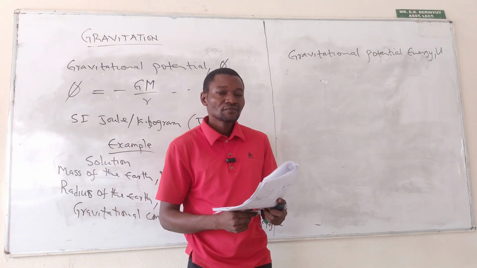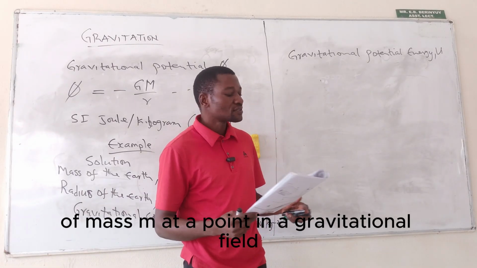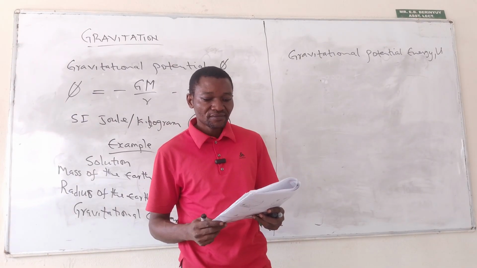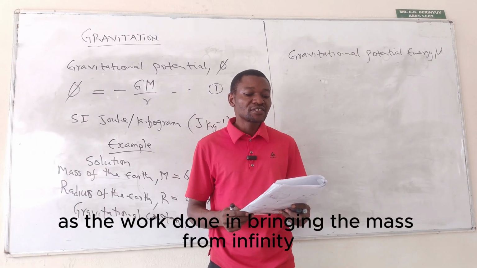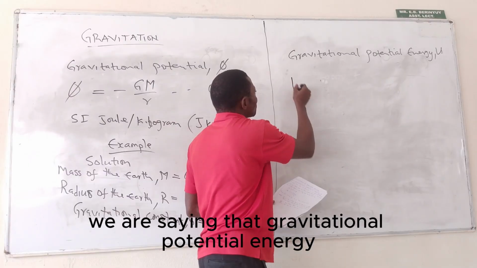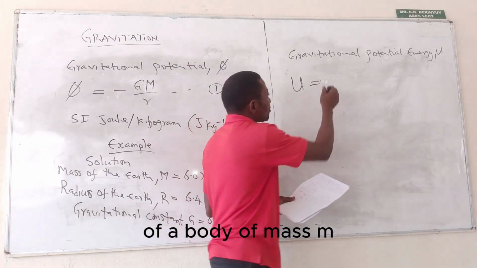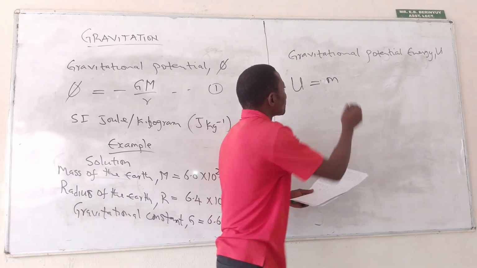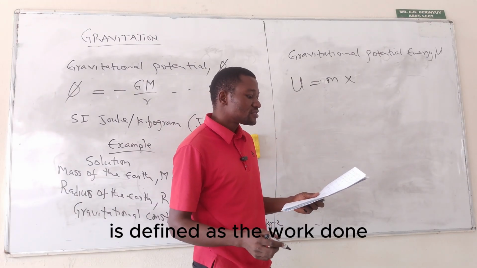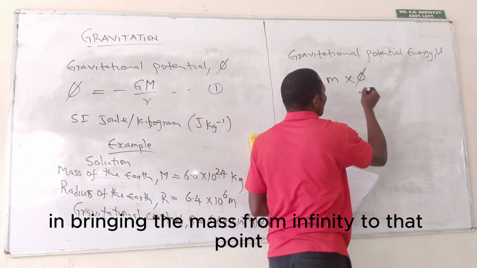The gravitational potential energy of mass m at a point in a gravitational field is defined as the work done in bringing the mass from infinity to that point.